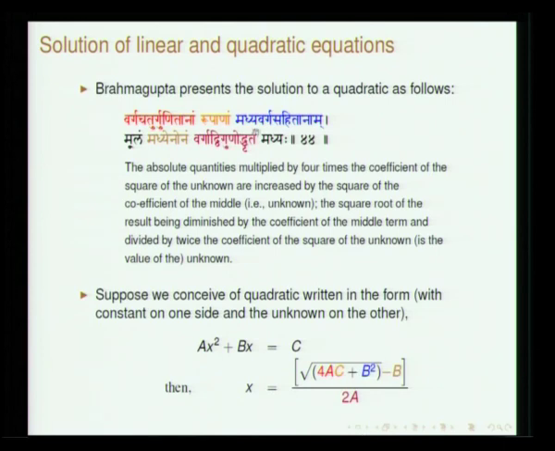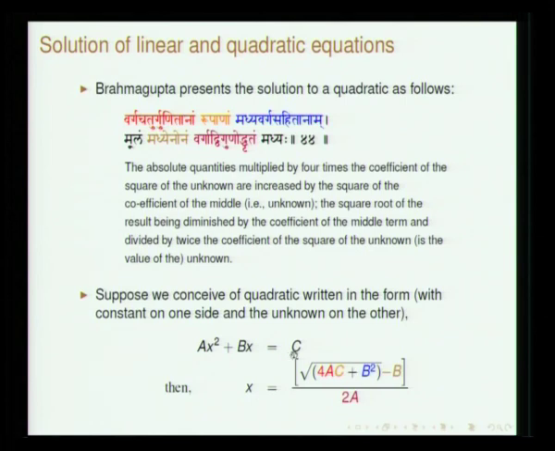Then when you deal with quadratic, Brahmagupta gives this Varga Chaturgunitanam. Before he moves on to the examples, he lays down the principles. So, what is to be done? That is very interesting here. Varga Chaturgunitanam Rupanam. Suppose you consider an equation like this: ax square plus bx plus, we usually say, c.